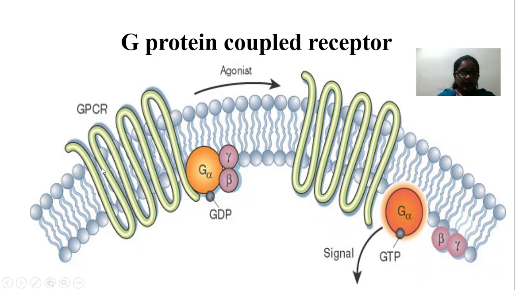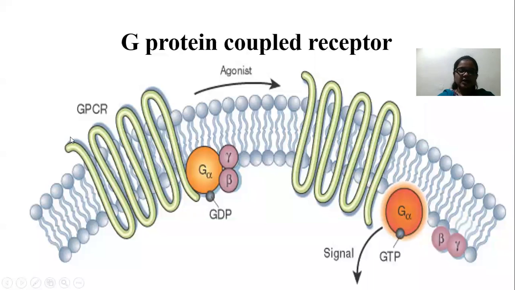This receptor molecule has seven helical membrane spanning hydrophobic amino acid segments, and it consists of two domains: an extracellular domain and an intracellular domain.